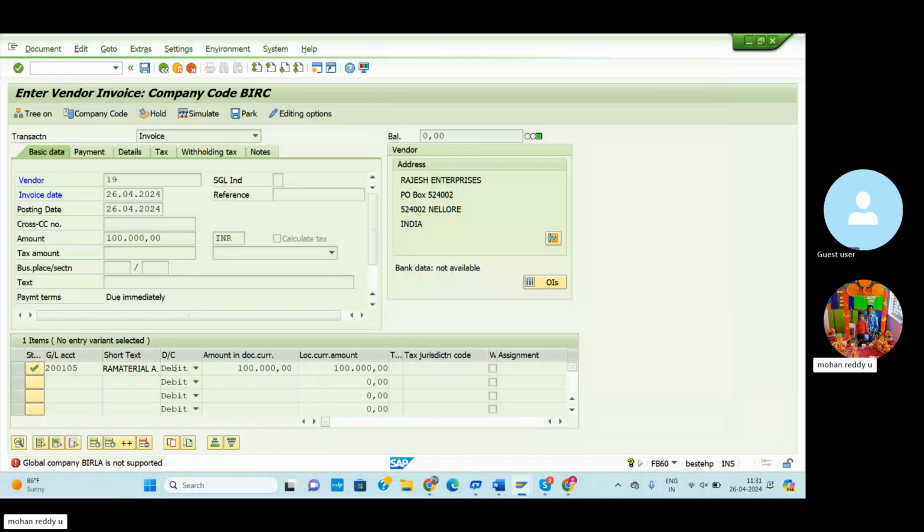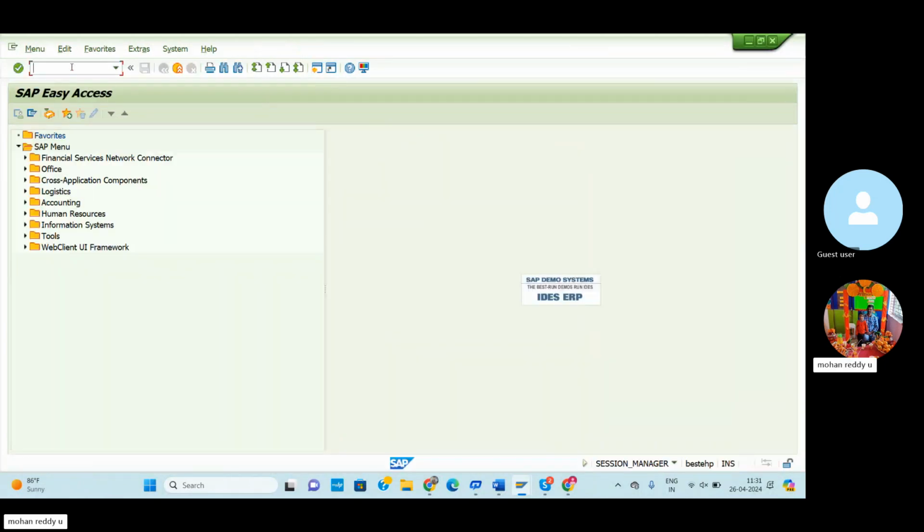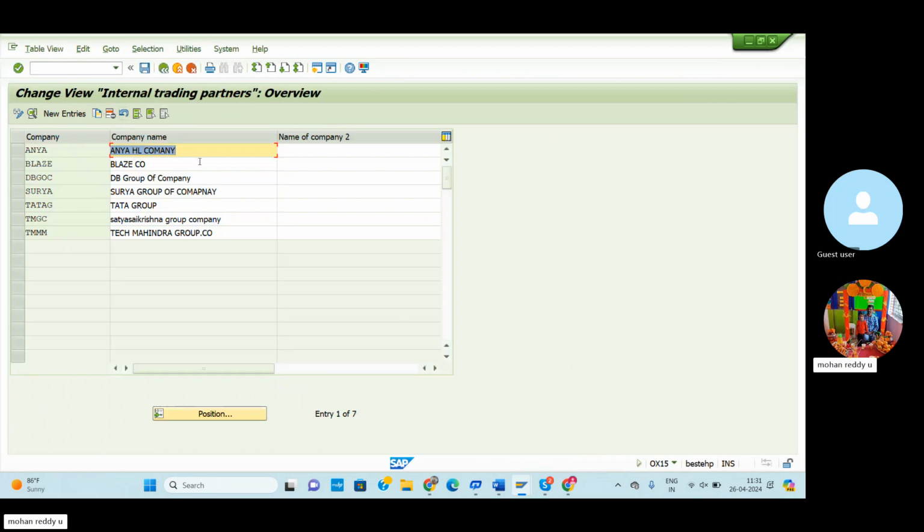So how do we resolve this? Global company. In these situations, you can open another screen. Global company creation means OX 15 is the assignment. OX 02 is the global company creation.